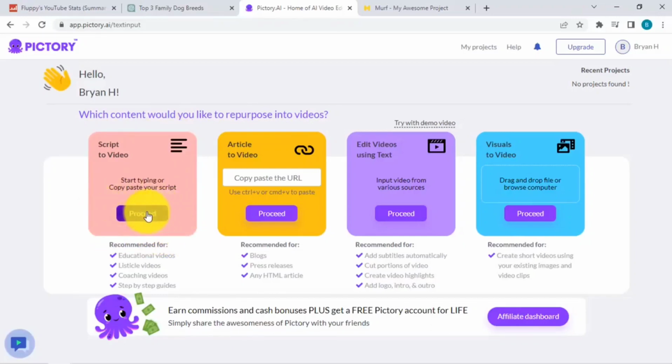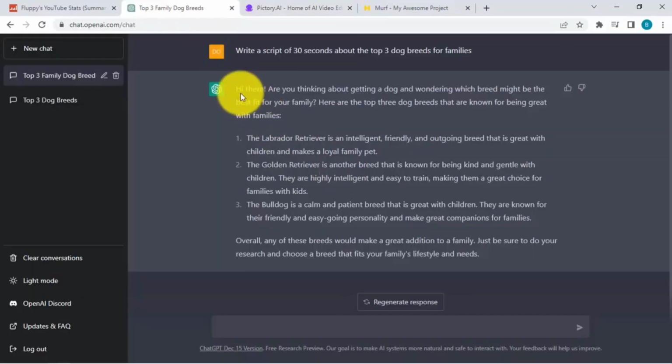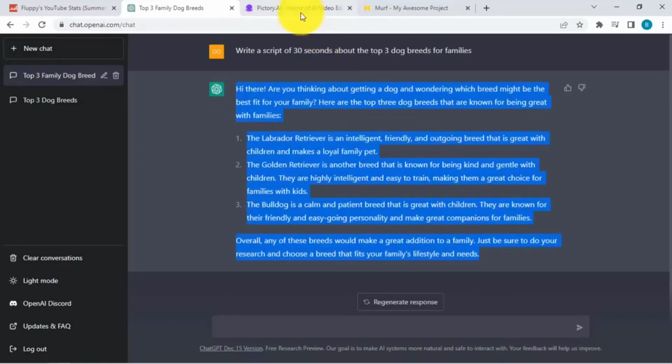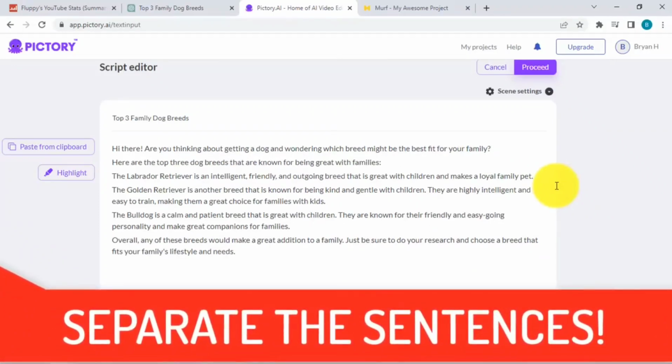Okay, so I'll click on proceed over here and I'll start typing in the script. Let me just copy this over here and paste in our script. Now for the video name, let's say top 3 family dog breeds. Then what you need to do is separate the sentences, because this will be important when it comes to the generation of the video so that it would look nice and clean.